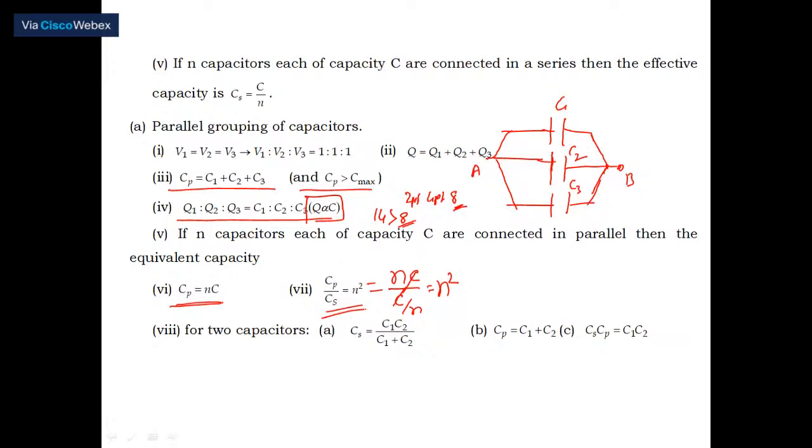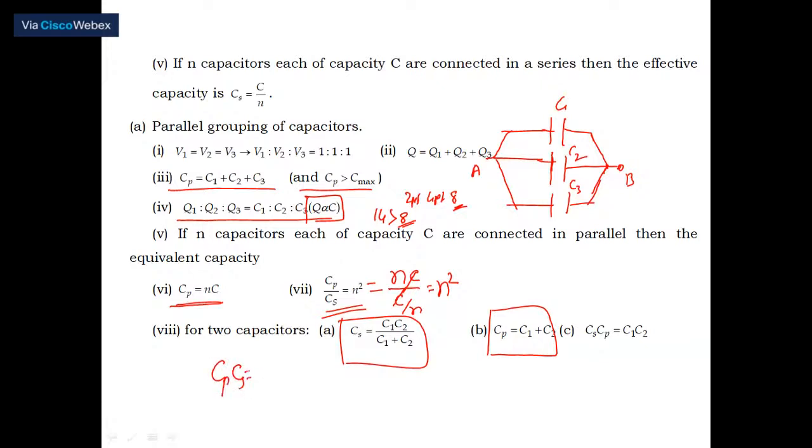For two capacitors in series, 1 by C1 plus 1 by C2, take an LCM, then Cs is equal to C1 into C2 divided by C1 plus C2. So this is called effective capacity in series. Similarly, when they are in parallel, this is the value. Suppose you multiply both, Cp into Cs.